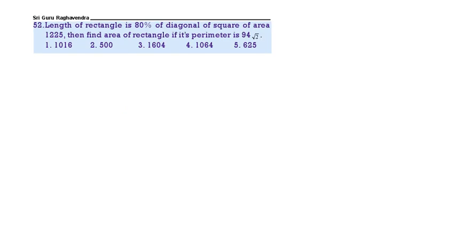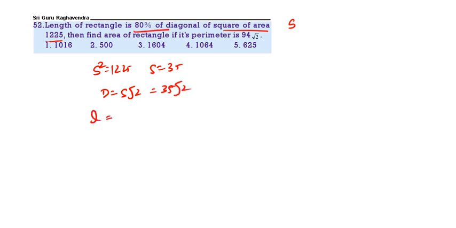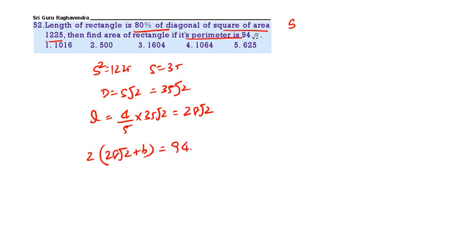Next, the length of a rectangle is 80% of the diagonal of the square whose area is 1225. So here S square is given as 1225, S value 35, D is equal to S root 2, that is diagonal is 35 root 2. The length is 80% of the diagonal. 80% means 4 by 5 of 35 root 2, that is 28 root 2, and perimeter is 94 root 2. 2 of L plus B is equal to 94 root 2.